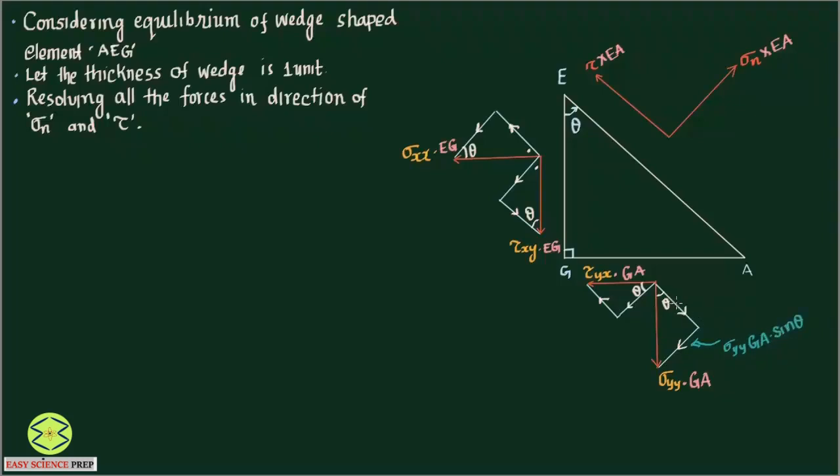Okay, and this is going to be sigma yy GA cos theta. This side is because the angle is made over here.